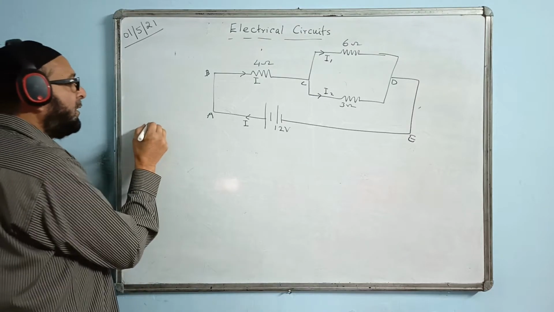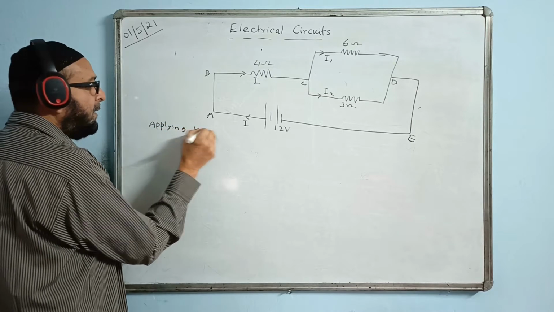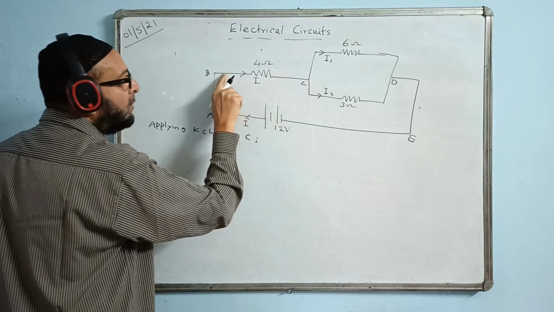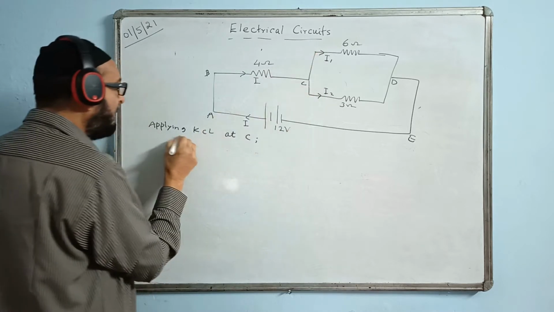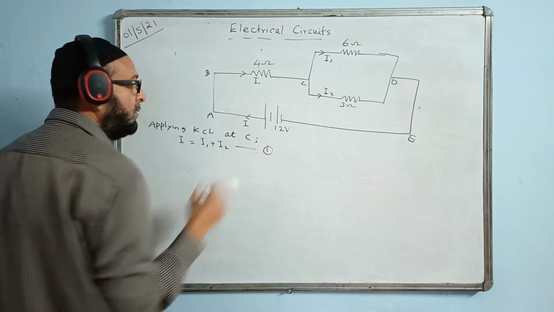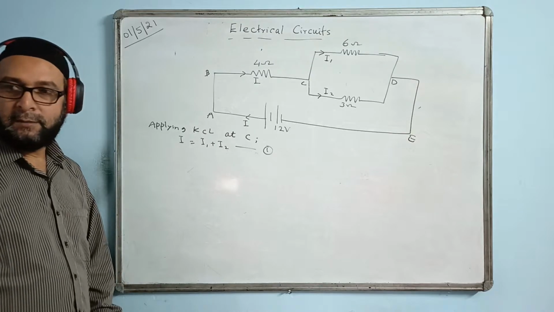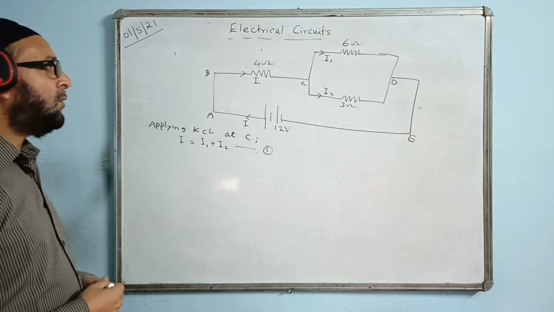First, using the junction law, you can write here, applying KCL at the junction C. Total current I is dividing into two parts, meaning current towards is equal to current away. I write directly first I equal to I1 plus I2. I will write this as equation 1. Total current I equal to I1 plus I2.